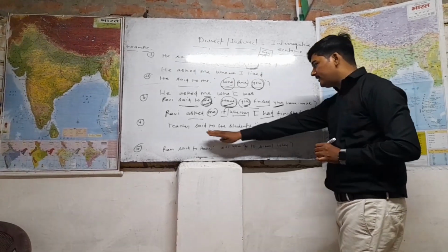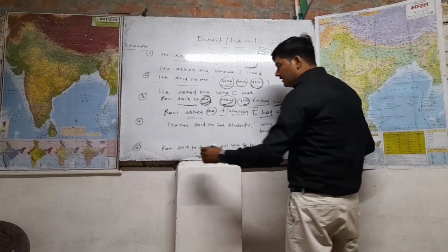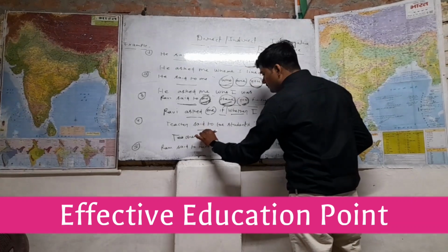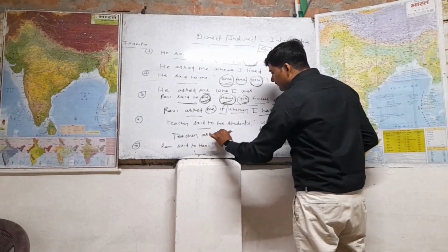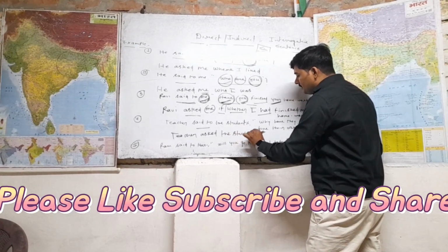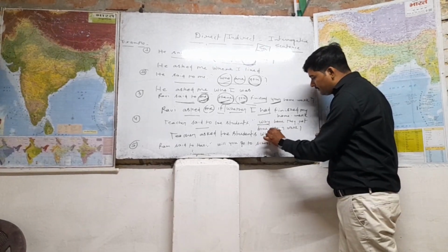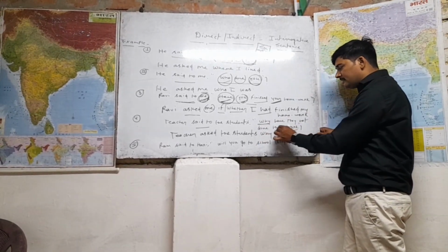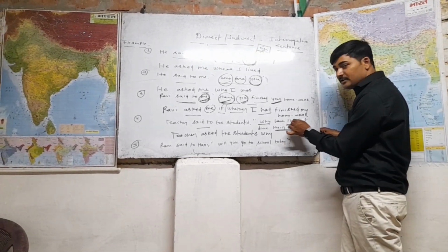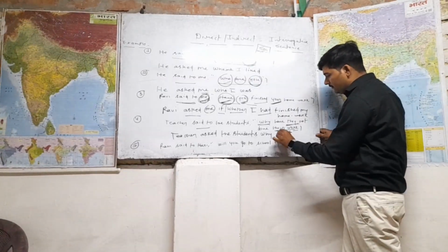Next, let's see: teacher said to the student, "Why have they not done their work?" Simply try to understand. Teacher will stay at the same place. Then "said to" is going to be changed into "asked". Then we will write "the students" as an object here. Then you see that this question begins with a question word, so this "why" will stay at the same place, and then this sentence is going to change into assertive. So what will you write? "They" is third person, and third person has no change. So it will be the same.